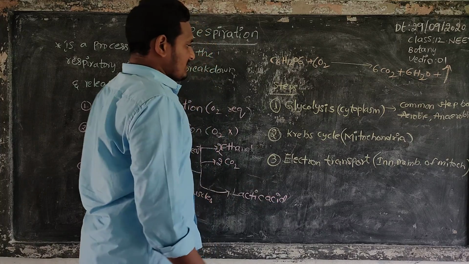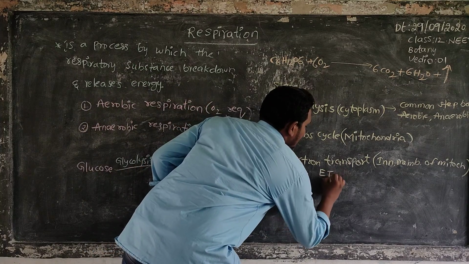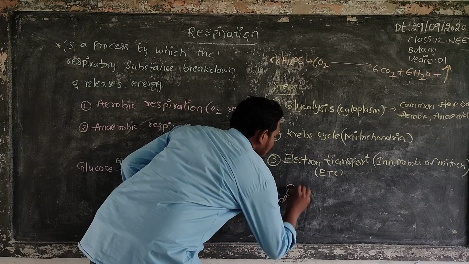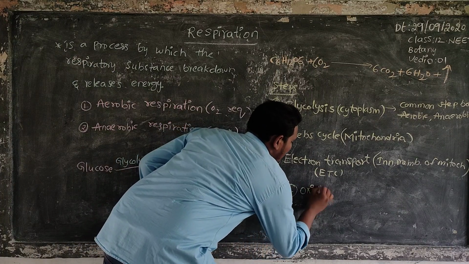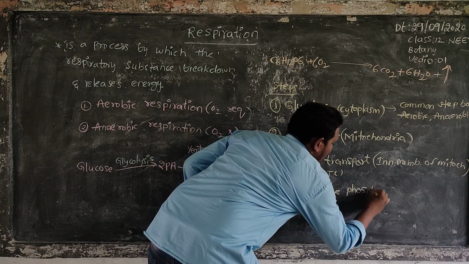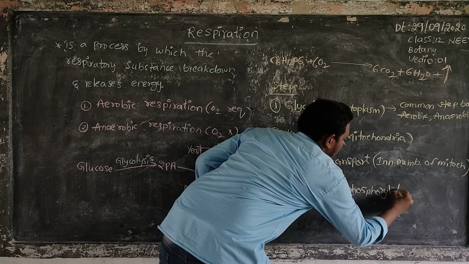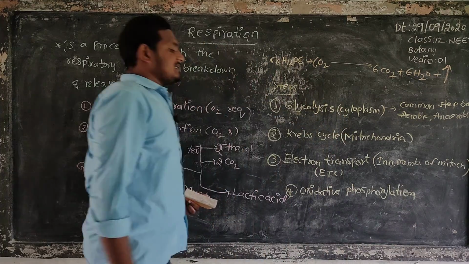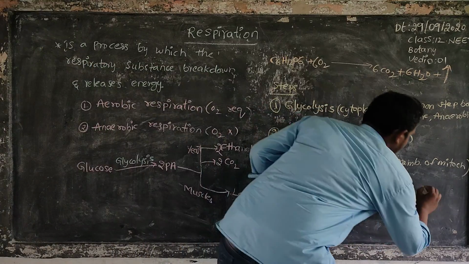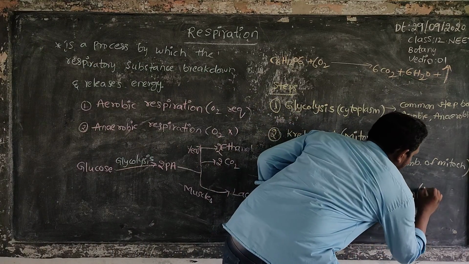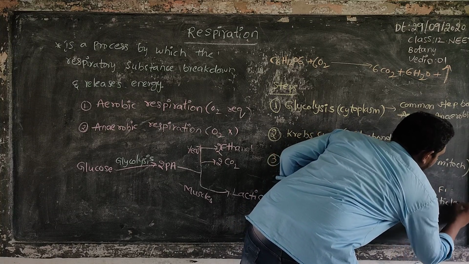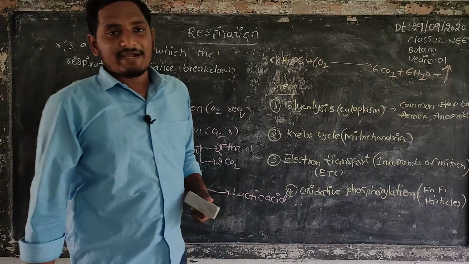The fourth step is oxidative phosphorylation, the last step of glucose breakdown. It takes place in the F0, F1 particles in the membrane of mitochondria.